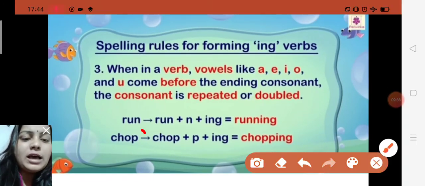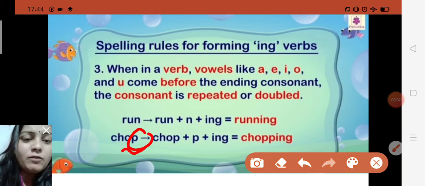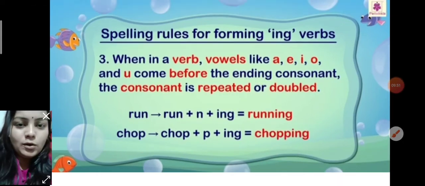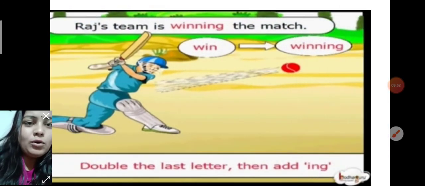The last letter P is a consonant and it comes before a vowel. So what you have to do while making the continuous form is repeat the last letter. P is the last letter, so you repeat it again and then add ing. Chop to chopping. Okay everyone, now let us see some more.